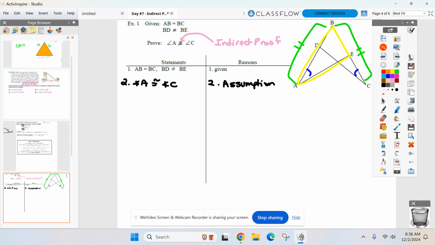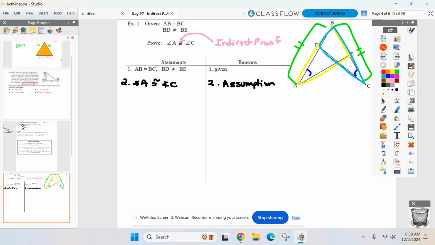Just stick with me. We're going to prove these two pairs of overlapping triangles congruent. We already have a pair of angles, and we already have a pair of sides, which means I need one more pair to prove them congruent. Where are they? You and your group discuss it. Where's that other pair of congruent sides or angles in those two triangles? Because once you get that other pair, they'll be congruent.